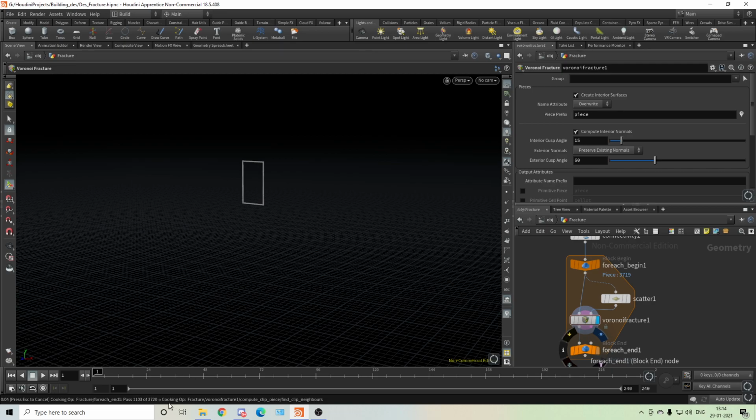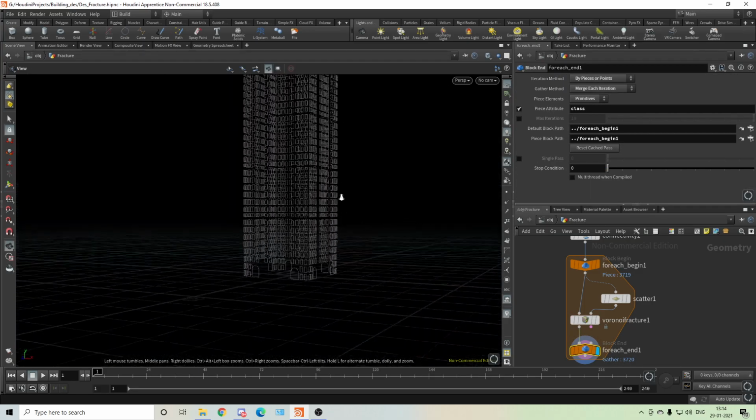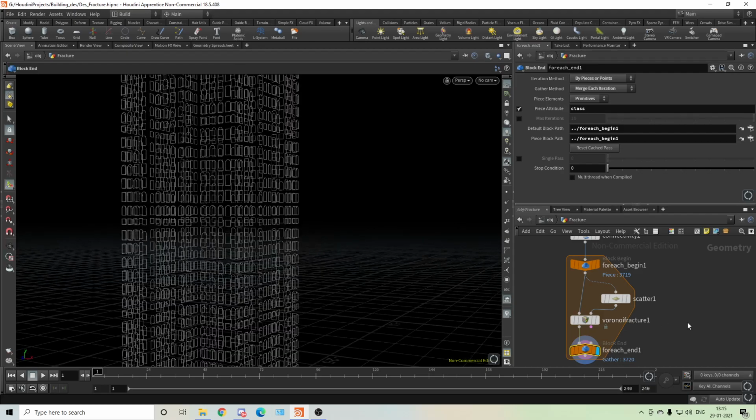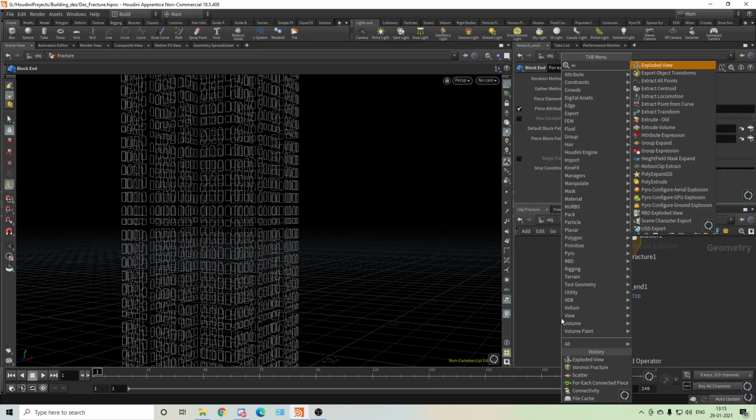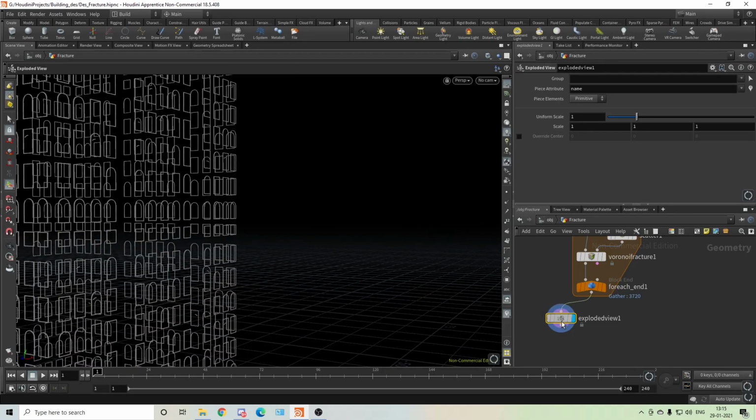That's why we have to cache it, because there are 3720 pieces. This is a heavy tutorial, and it needs a lot of time to cache and do everything. So maybe for some time I have to stop the recording and come back and see my recording like that. And now we can check our exploded view. See, you can see. Maybe what happened?